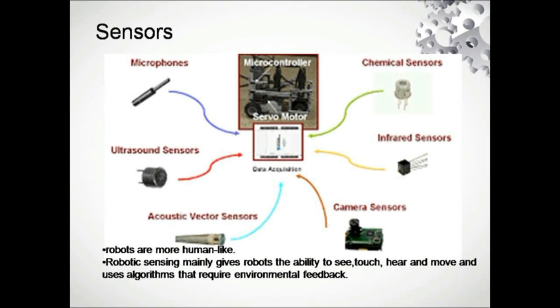We'll see each and every part in detail. What is a sensor? It can be a microphone to sense voice signals, and ultrasound sensors are there to sense very low sound signals. Some infrared sensors, chemical sensors and acoustic sensors are there. For visualizing we have camera sensors. All these types of sensors can be designed into a robot.